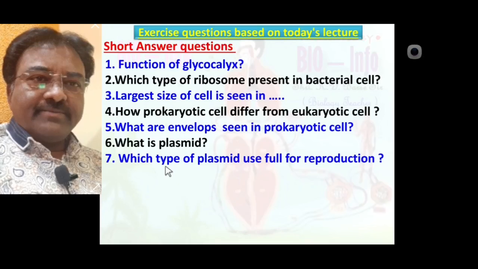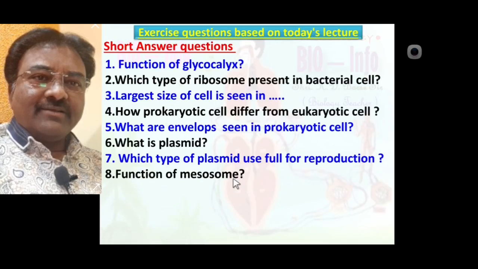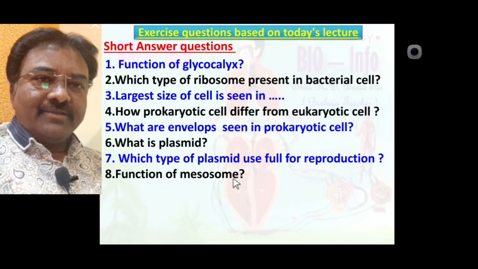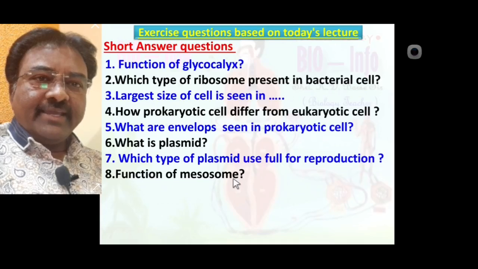Which type of plasmid is used for reproduction? The F type of plasmid is useful for reproduction. Function of mesosome: formation of the cell wall is one of its functions. Also, it helps replication of DNA.